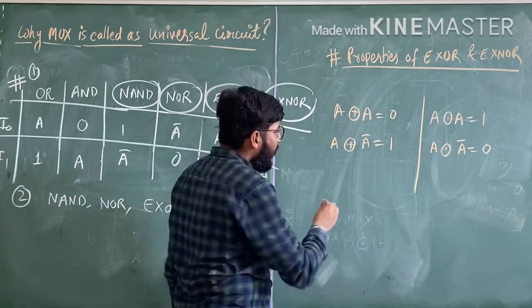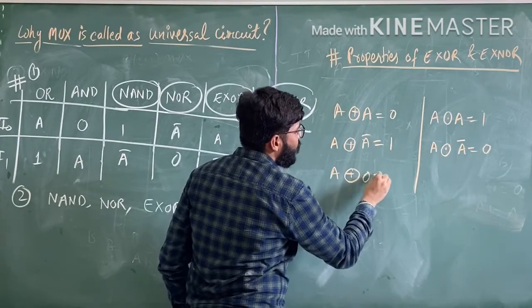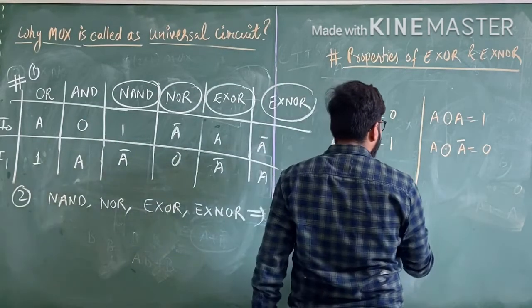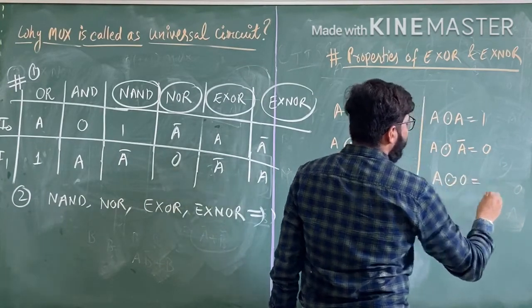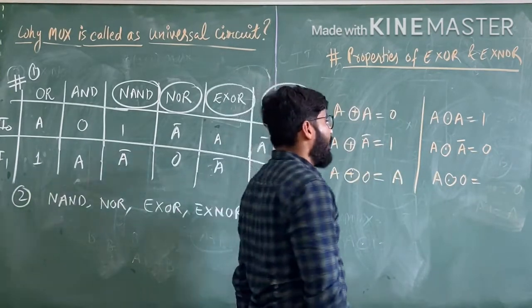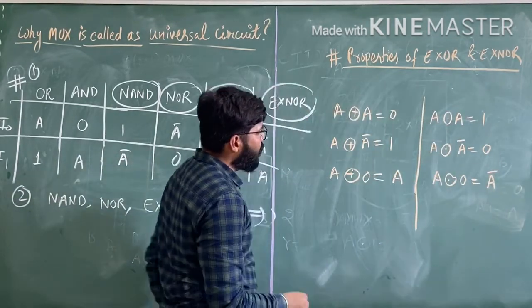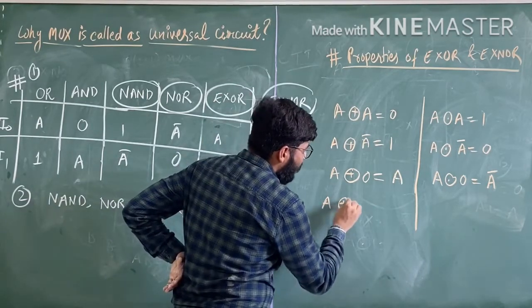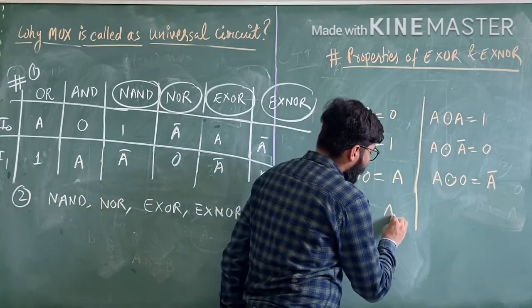Now, if we have A XOR 0, we have output A. If we have A XNOR 0, we have output A complement. Now, if we have A XOR 1, we have A complement.